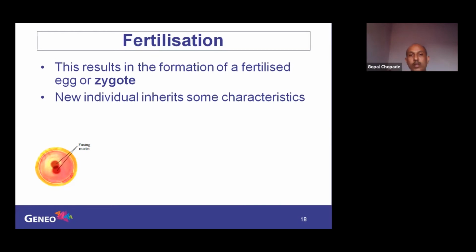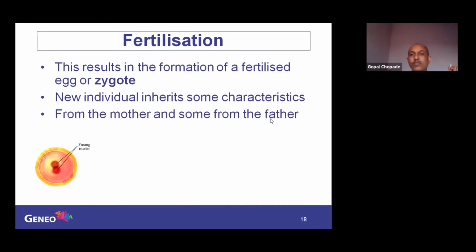This results in the formation of a fertilized egg or zygote. Now the new individual inherits and carries some characteristics from the mother and some from the father. The father contributes 50%, and the mother also contributes 50%. So you are a combination of both your parents, and you also look similar to your father or mother, about 50%. You can observe some traits from your father: how your eyes look, your hairstyle, walking, speaking, whatever it is.